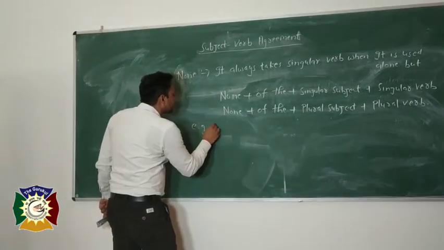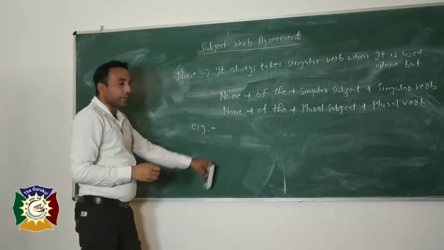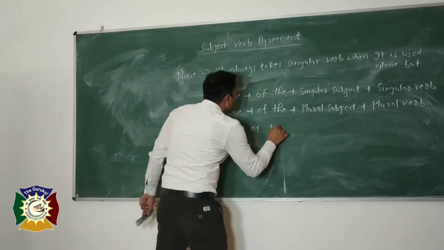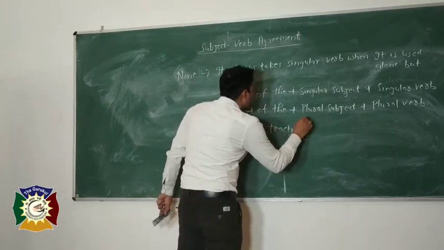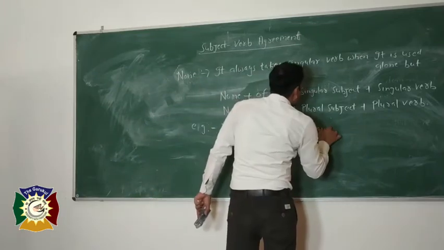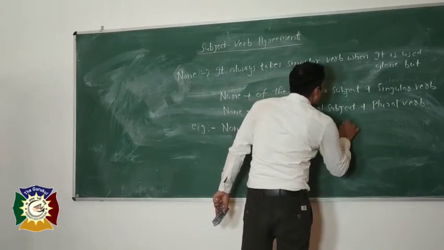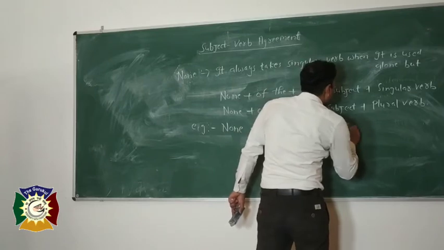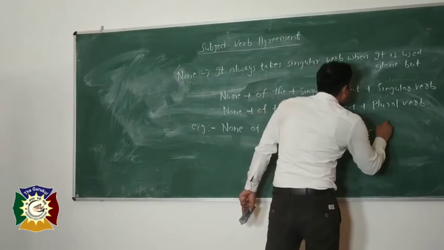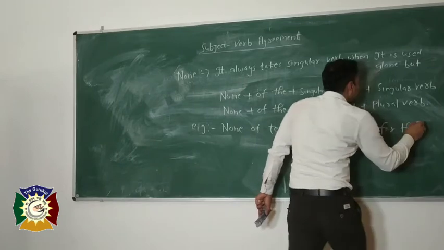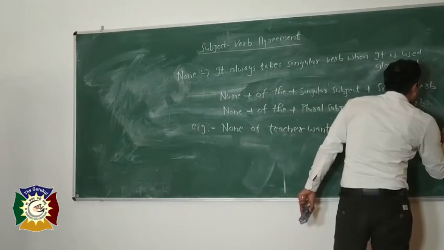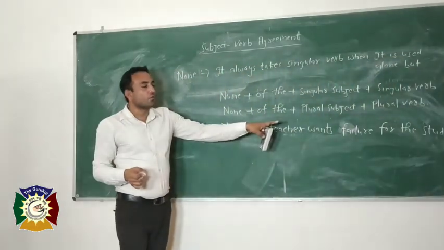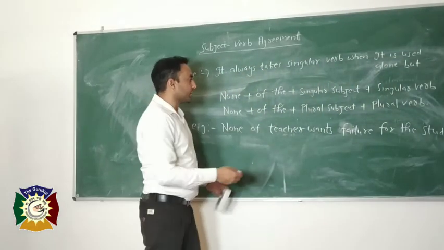The first example is: none of the teacher wants failure for the students.